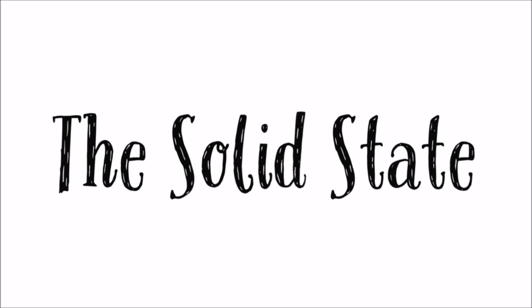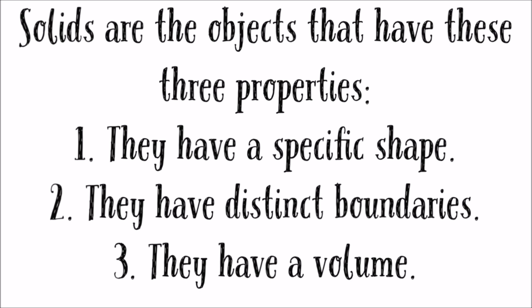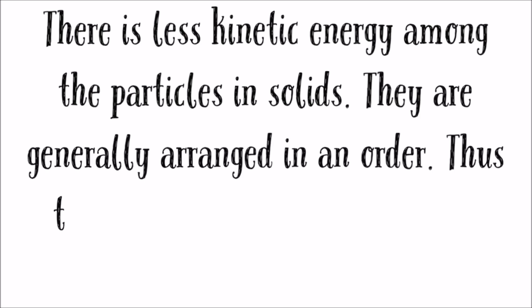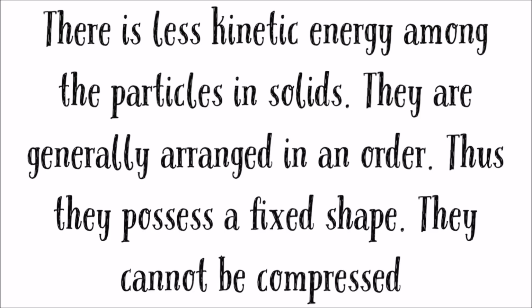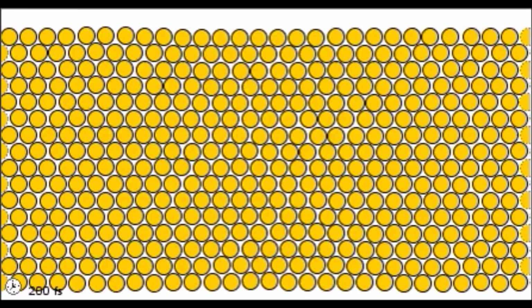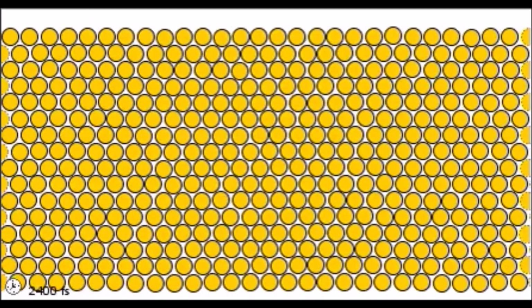Solids are the objects that have these 3 properties. They have a specific shape, they have distinct boundaries and they have volume. There is less kinetic energy among the particles in solids. They are generally arranged in an order, thus they possess a fixed shape. Yet they cannot be compressed. The force of attraction is maximum among the particles of solids. There is not much space between the particles, therefore they cannot be compressed.